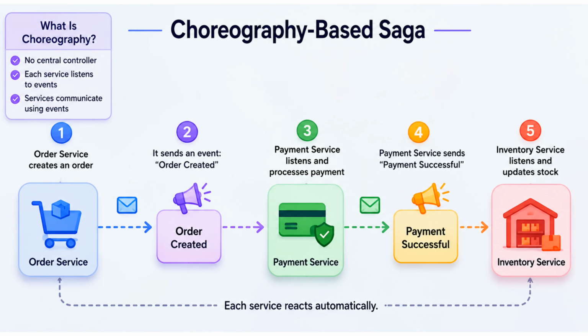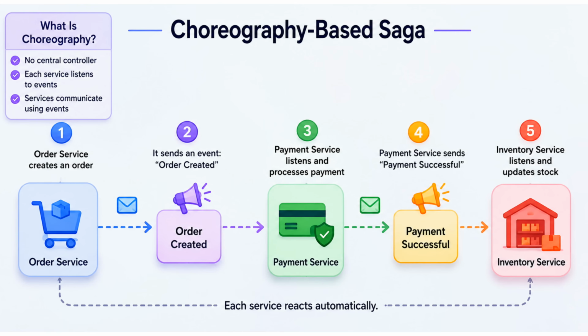Now we will see choreography based Saga. What is choreography? In choreography based Saga, there is no central controller. No single service controls the entire flow. Instead, each service listens to events, decides what to do next. Services communicate using events. An event is simply a message that says something happened. For example, order created or payment successful.